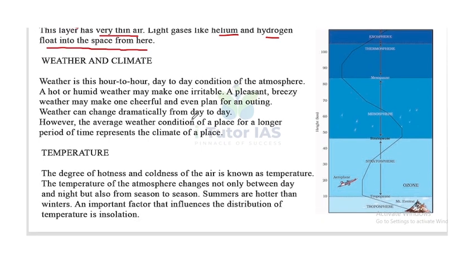Look at this. First layer, troposphere. Now this is stratosphere. It is the ideal condition for flying aeroplanes and also ozone is present. Now this is mesosphere.